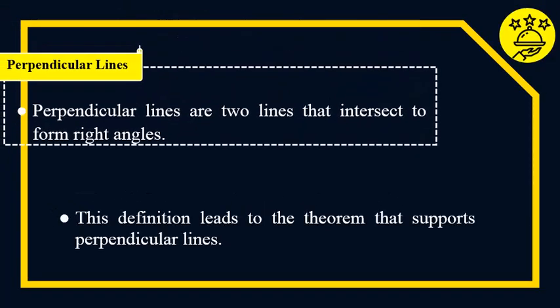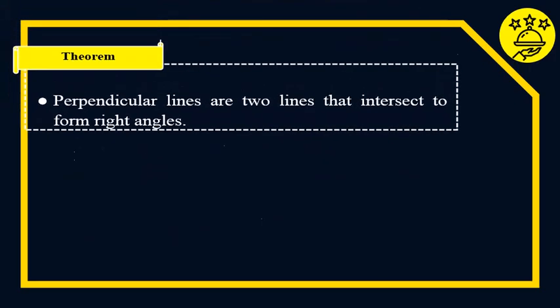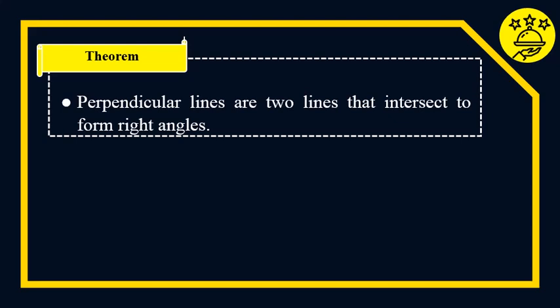So here is the meaning of perpendicular lines. Perpendicular lines are two lines that intersect to form a right angle. This definition leads to the theorem that supports perpendicular lines. And here is the theorem: perpendicular lines are two lines that intersect to form right angles.